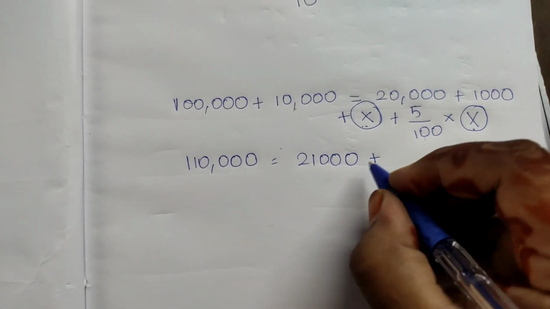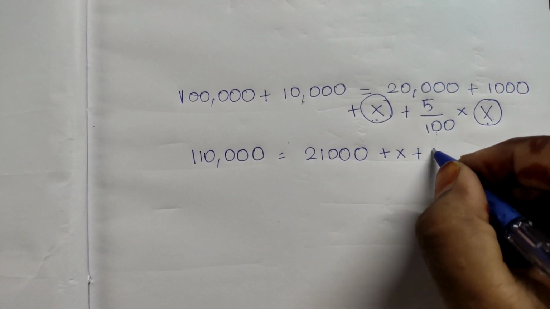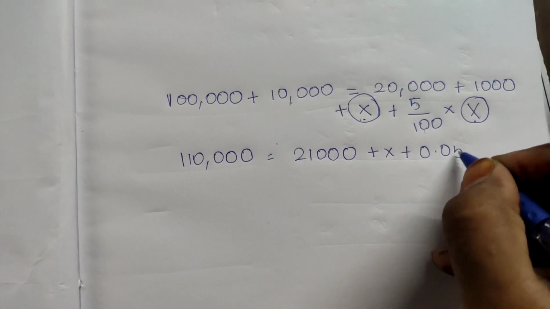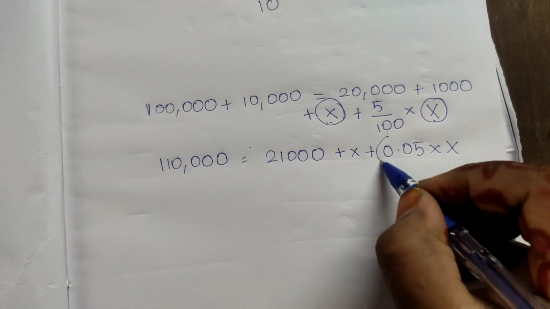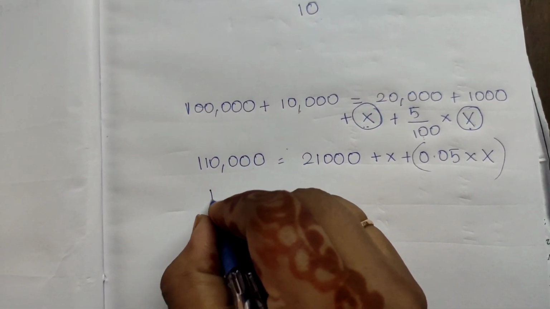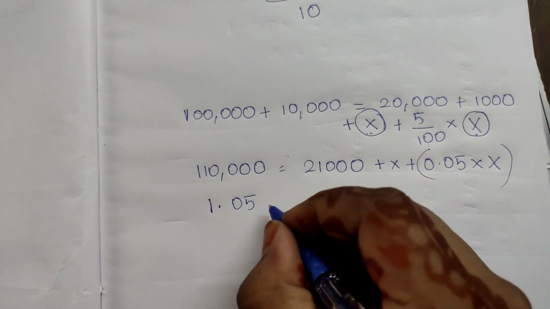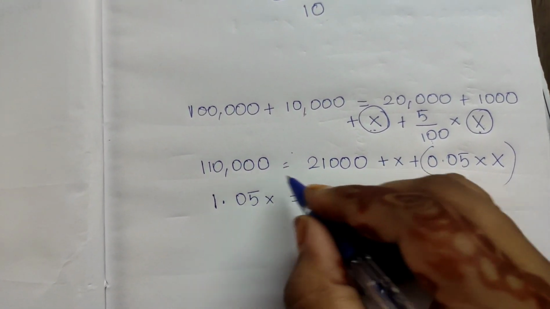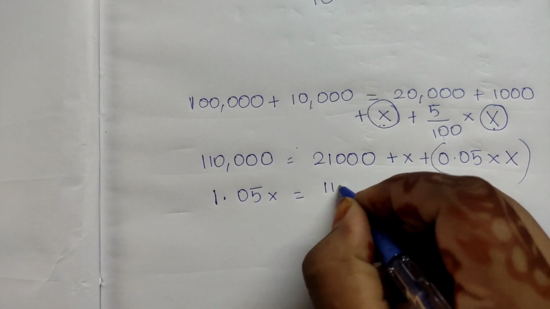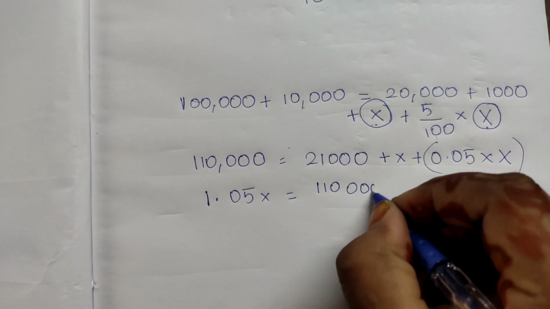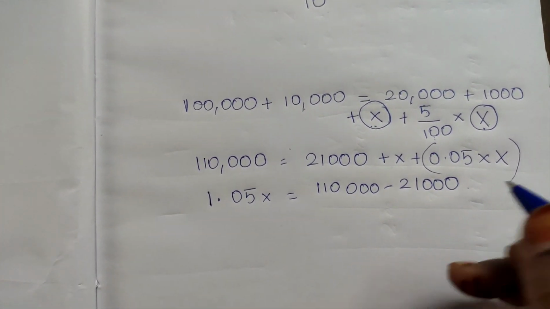plus X plus 5 by 100, that is 0.05 into X. By this, X plus 0.05 X becomes 1.05 X. So 1.05 X is equal to 1,10,000 minus 21,000.